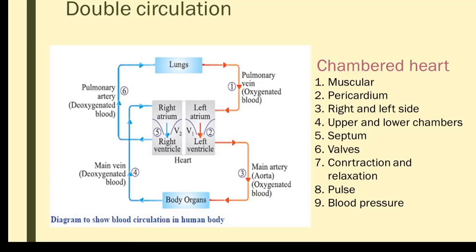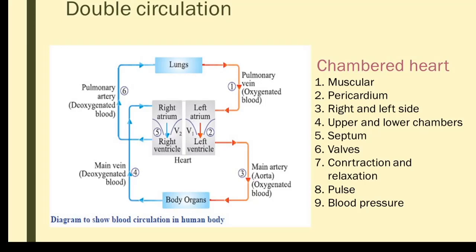So here you can see two steps. The first step, where the lungs are involved, is called pulmonary circulation. Pulmonary is the term for lung. In the second step, the blood is supplied to the body and returned to the heart; the body systems take part: circulatory system, respiratory system, liver, kidney, etc. Hence that circulation is called systemic circulation. Here the blood passes through the heart in order to complete one full circulation. That type of circulation is called double circulation.